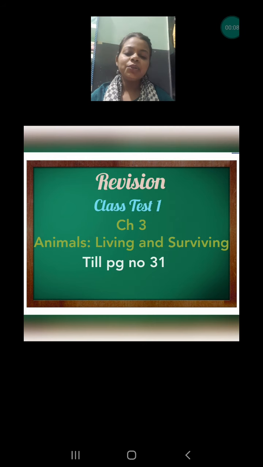We are going to revise chapter 3 today, and we are not going to revise the whole chapter, as the whole chapter is not coming in the exam. You only have to read and study till page number 31, till the aerial animal. Whatever adaptation is found in those animals has been explained till page number 31, and only that you have to revise.